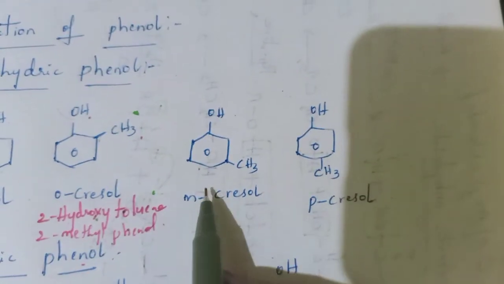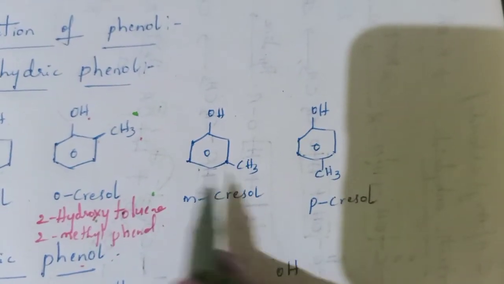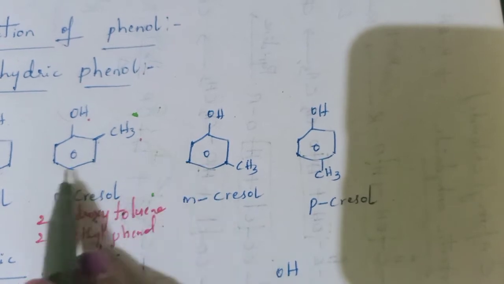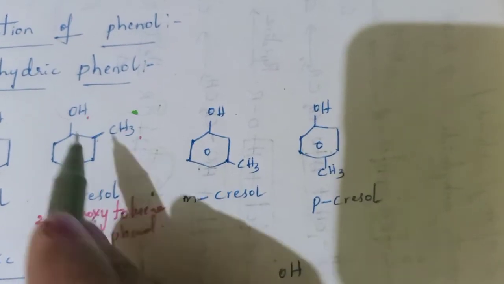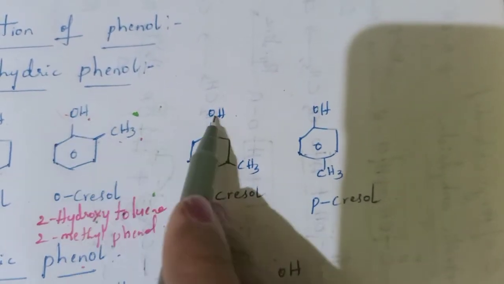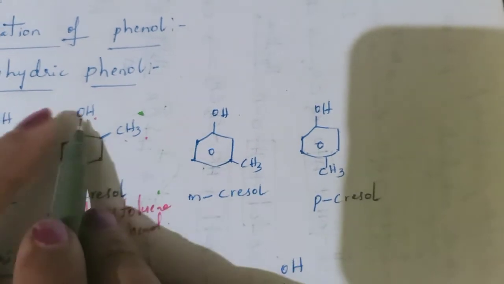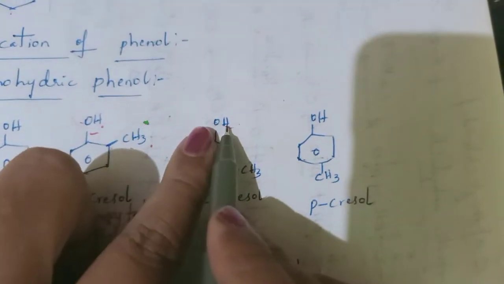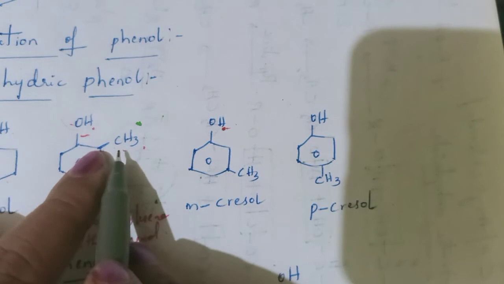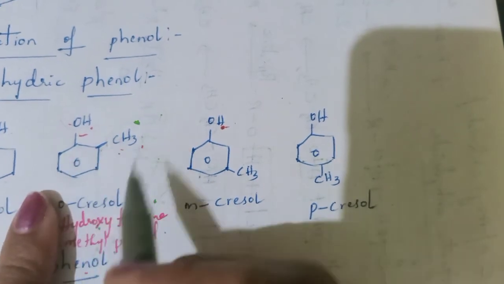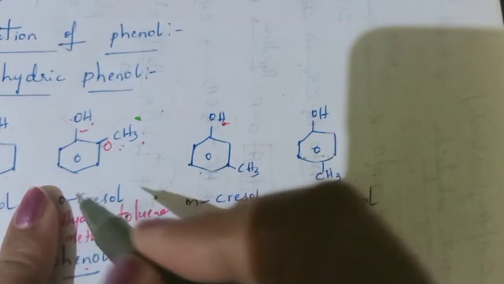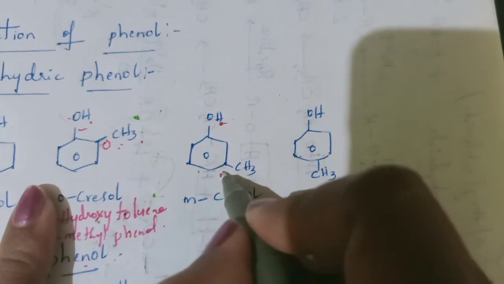Now see another type, metacresol. What is the difference between these two? Those two are again isomers. Only the positions of these two substituents are changed. Here OH is present at the first position, and here also it is present at the first position, whereas CH3 here is at the ortho position. But here it is at the meta position.